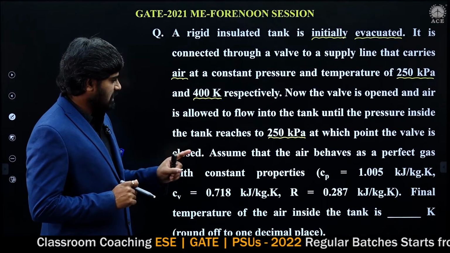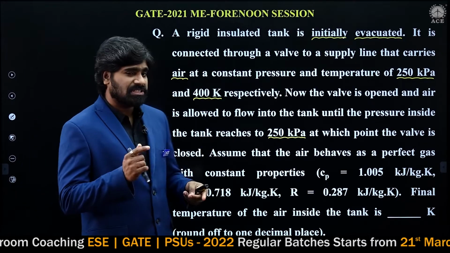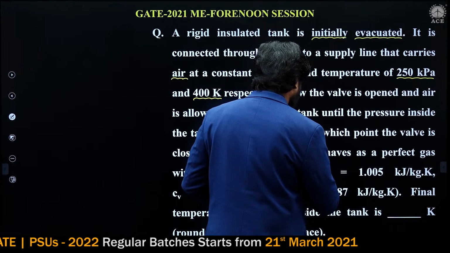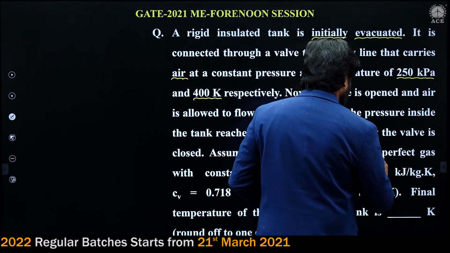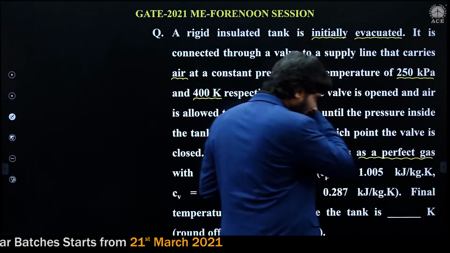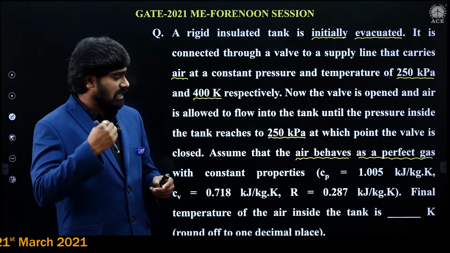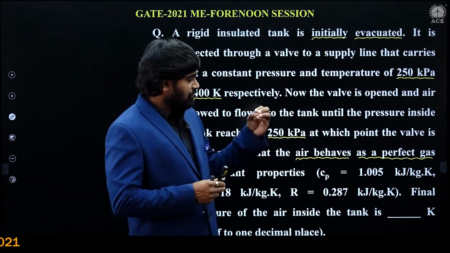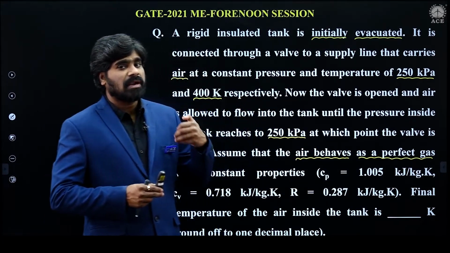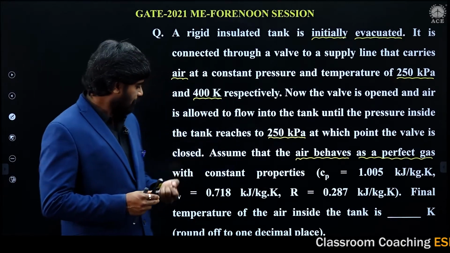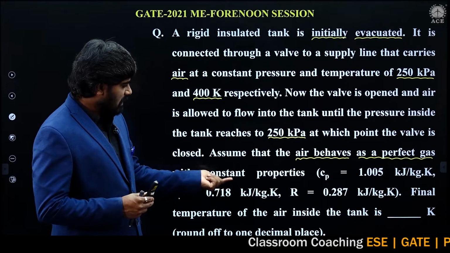Assuming that air behaves as an ideal gas. Perfect gas and ideal gas are both the same, as I explained in the deep learn session. Cv is given, R is given.